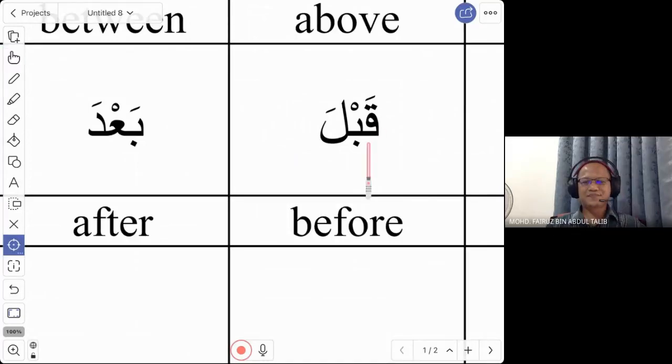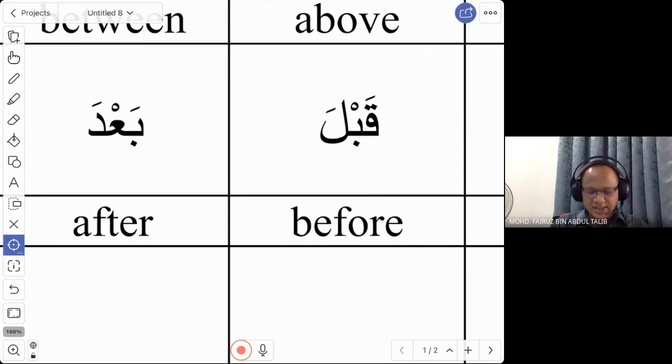Before. Qabla. So qabla here can refer to time, before, or it can also refer to place, because our topic here is adverb of place. For example, you want to say, where is your house? Aina baituka. My house is just before the masjid: baiti qabla al masjid. That is where you use the word qabla as the zarful makan, the adverb of place.